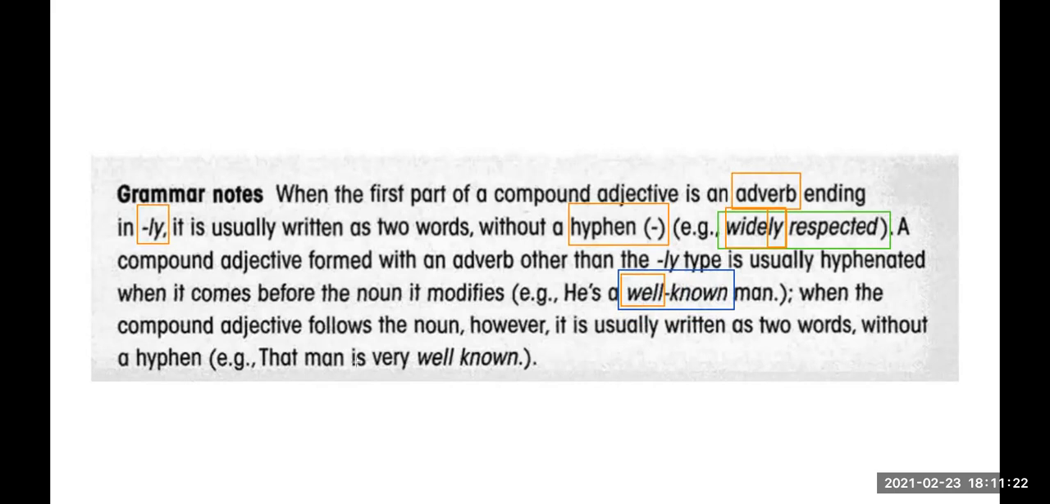And then we have, when the compound adjective follows the noun, however, it is usually written as two words without a hyphen. For example, the man is very well known. Ok. Cuando vamos a hacer el ejemplo que teníamos en la diapositiva. He is a very well-known man, right? Como dijimos antes.